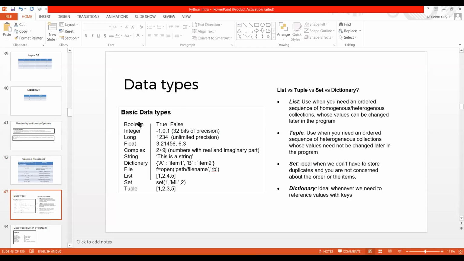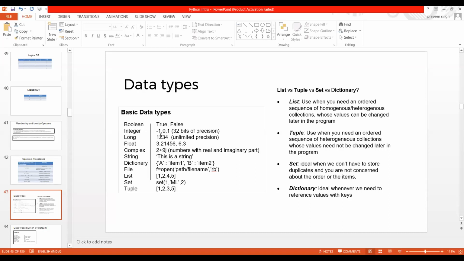As you can see here, we have covered boolean by the way. Boolean has two values, true or false. Integer has a range including -1, 0, 1, and it has 32 bits of precision. Long has unlimited precision.